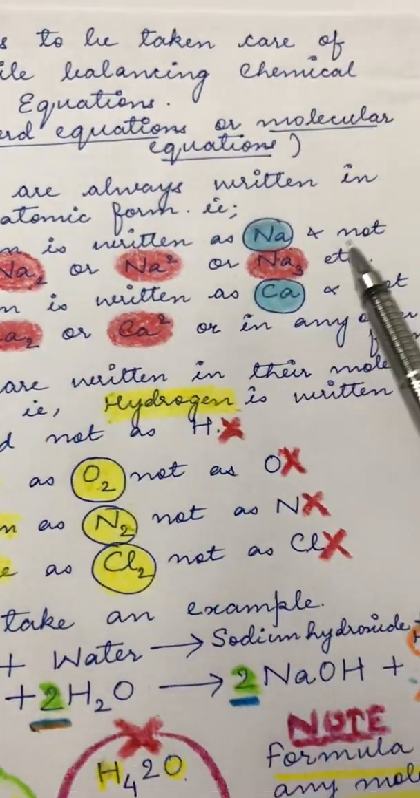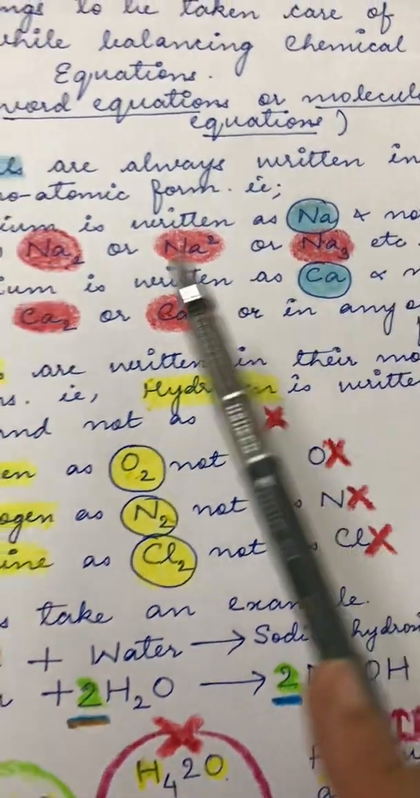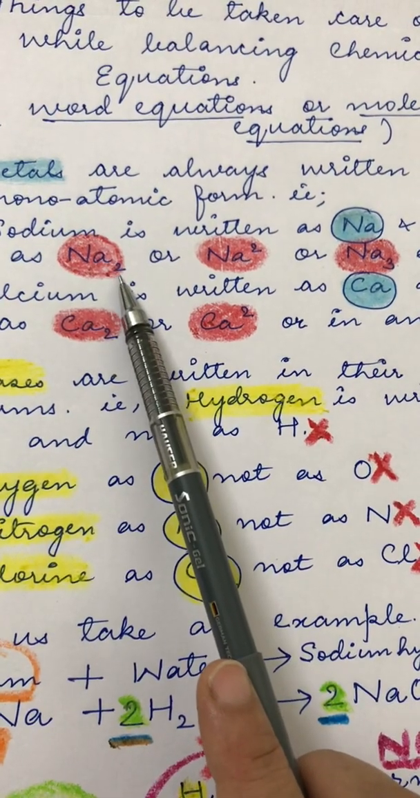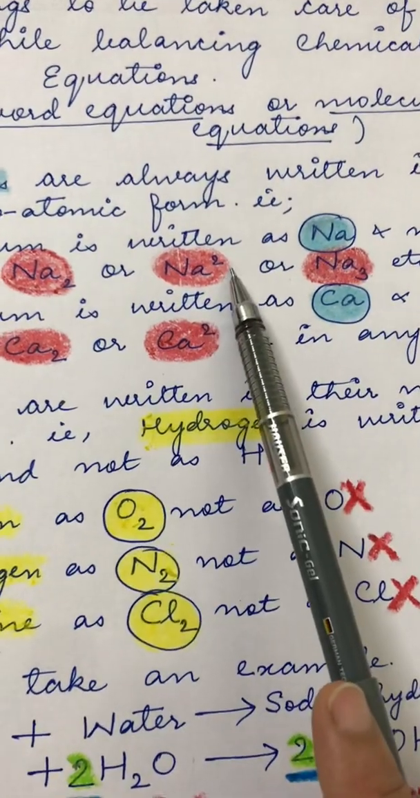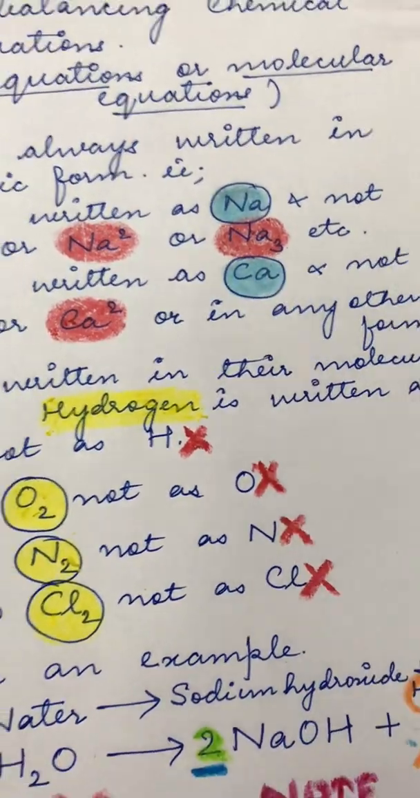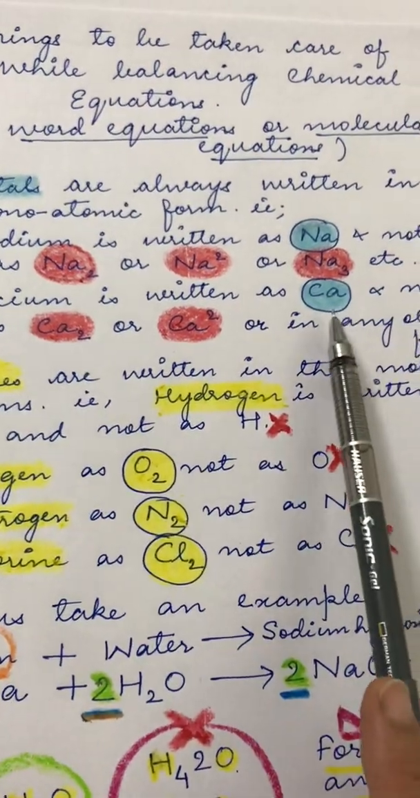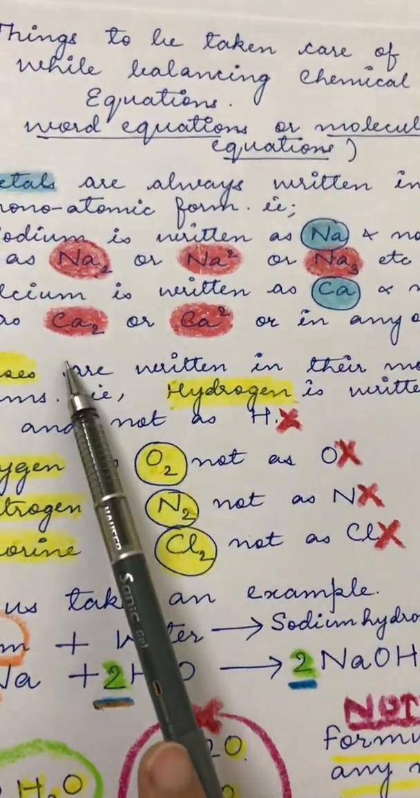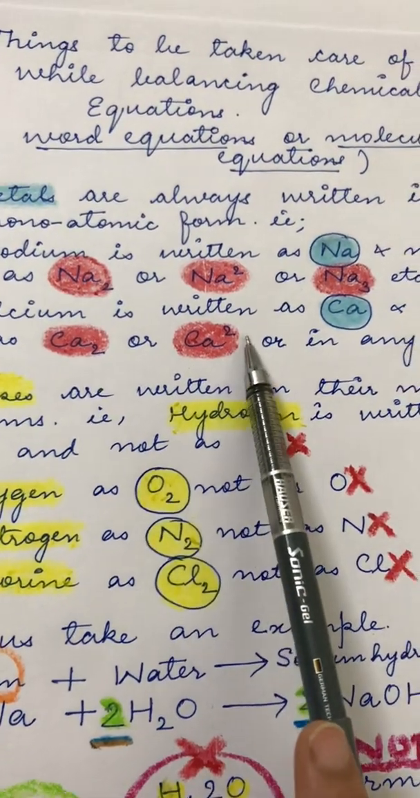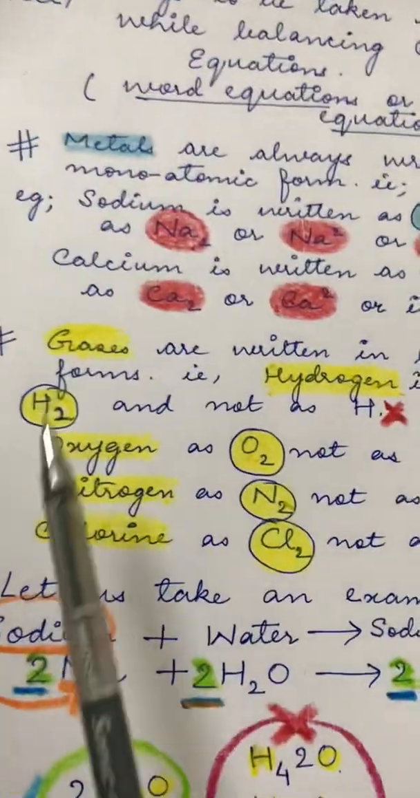Sodium is written as Na, capital N, small a, and not as Na2 with a 2 in the subscript, or Na with a 2 in the superscript, or Na3, etc. It is always written as Na. Calcium is always written as capital C, small a, and not as Ca2 with a 2 in the subscript, or Ca with a 2 in the superscript, or any other way.